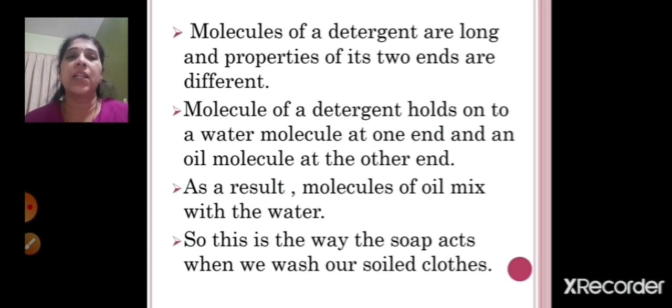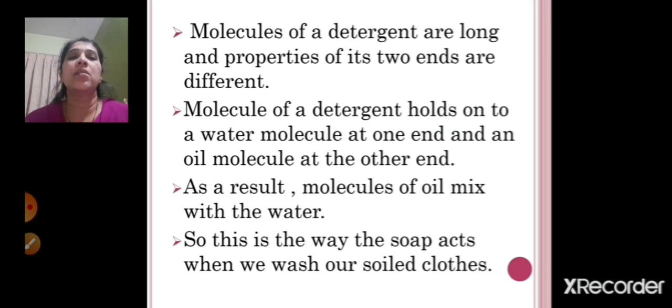Now molecules of the detergent are long, and the properties of its two ends are different. So the detergent molecule is long in shape, right? And it has two ends, right? Like if you take a stick, the stick also has two ends. So like this, the molecule of detergent also has two ends. So what does it do? This molecule of detergent holds on to a water molecule at one end and the oil molecule at the other end. So as I told you, there are two ends. At one end it holds the water molecule and at the other end it holds the oil molecule.